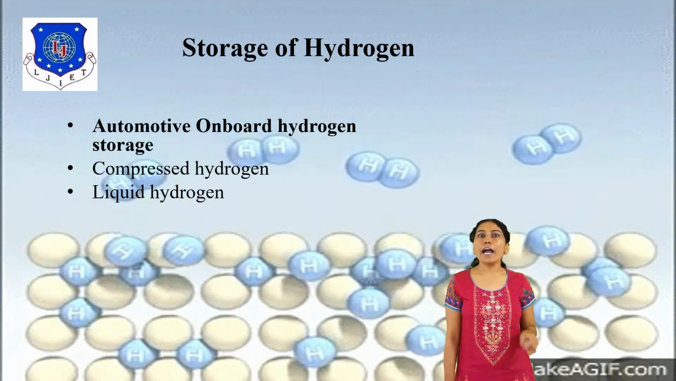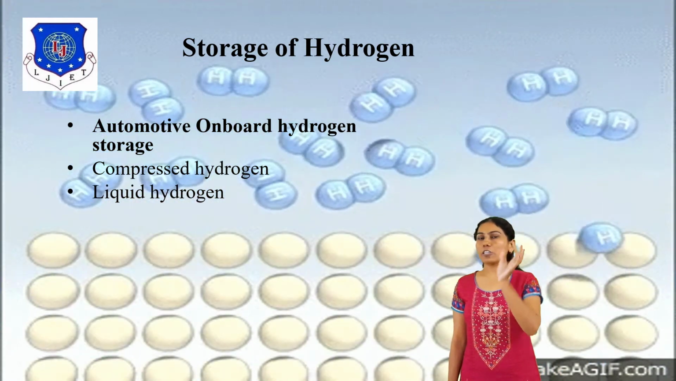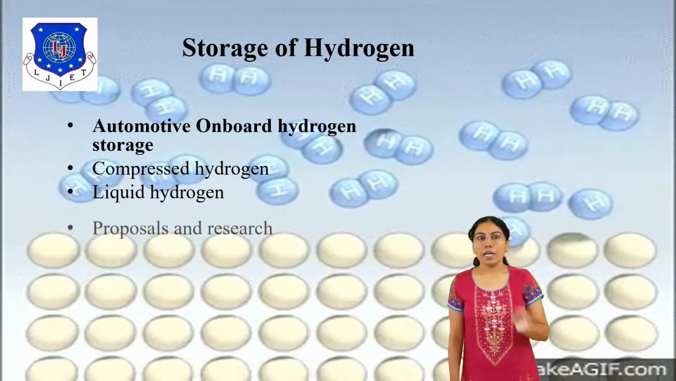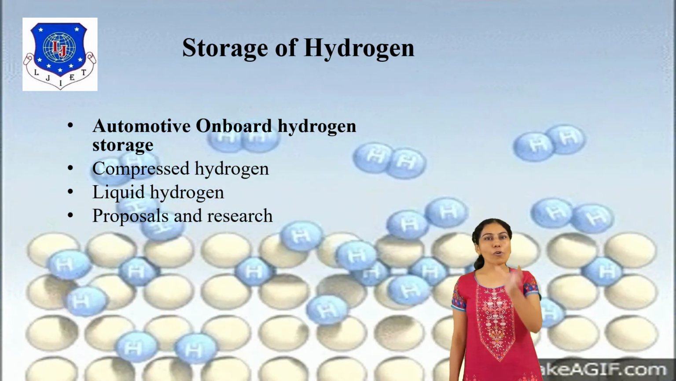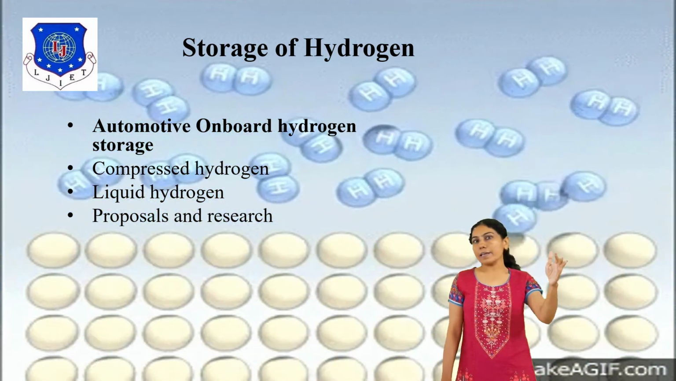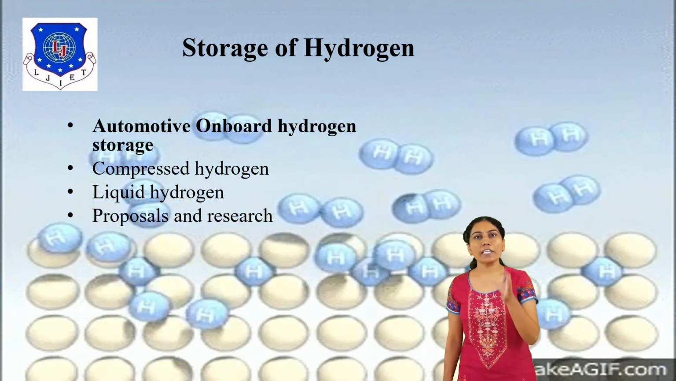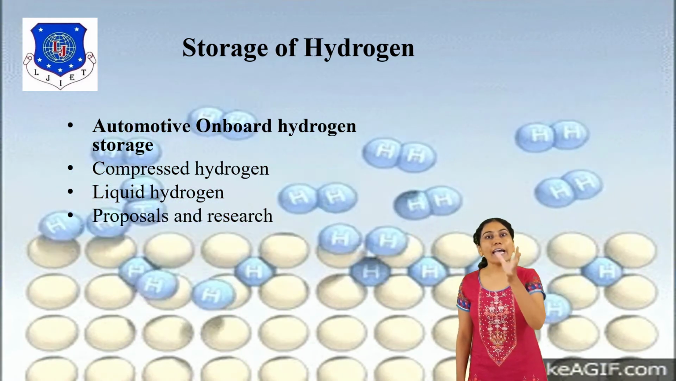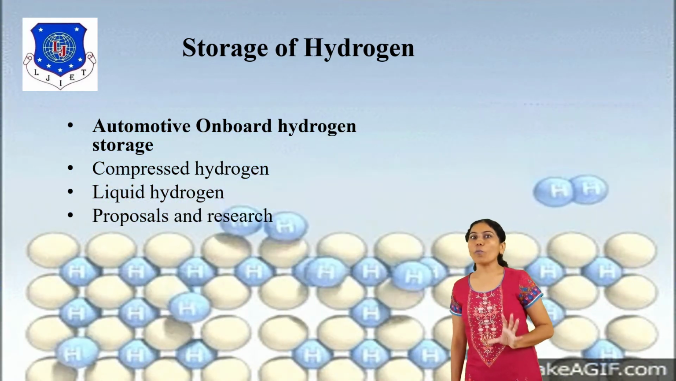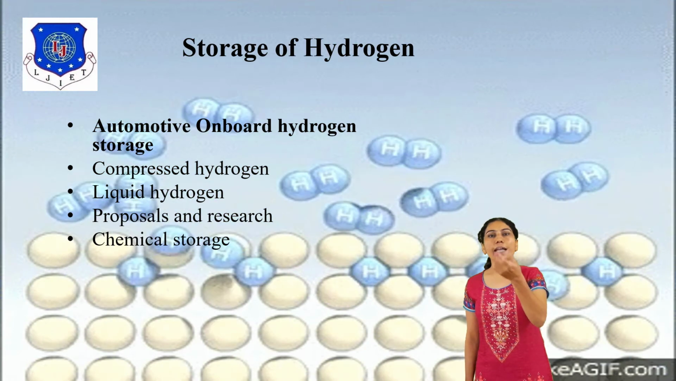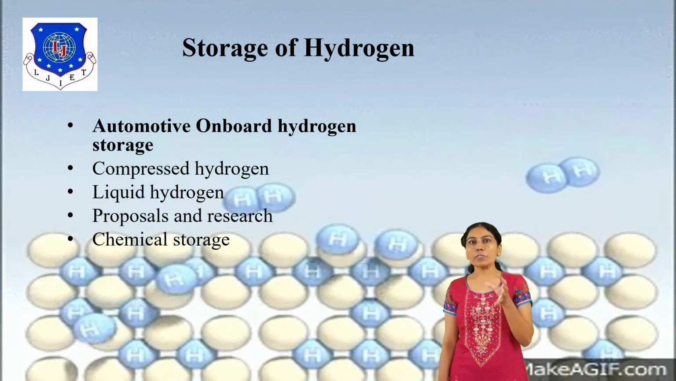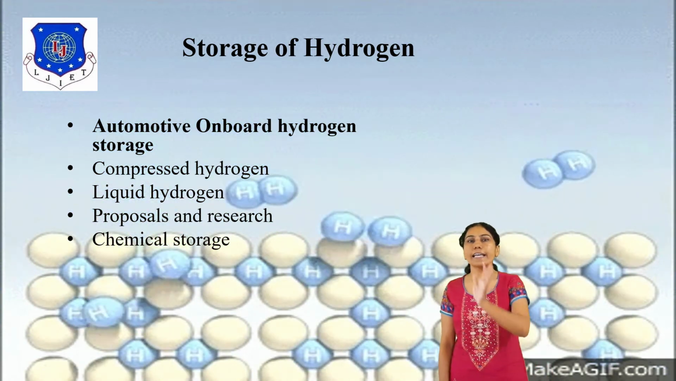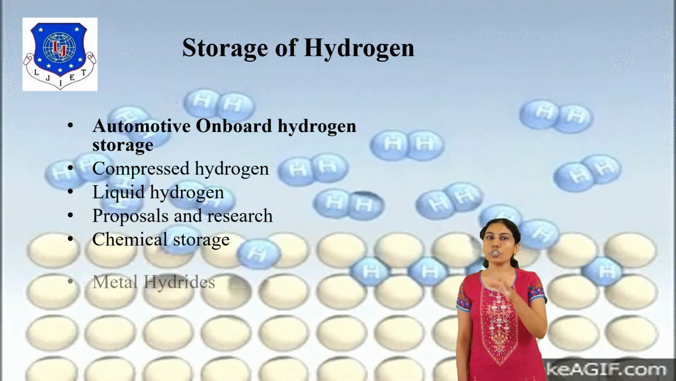The second point is liquid hydrogen. Means the liquid tank, just like this BMW, this liquid hydrogen. It is a part of liquid hydrogen. Then proposal and research, means chemically and physically. Physical storage is hydrogen molecular storage, and chemical storage is hydride storage. It is a part of proposal and research. Also chemical storage has high storage bonding, performance of hydrogen and high storage density. It is a part of chemical storage.